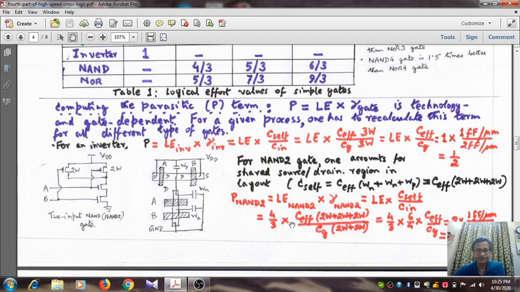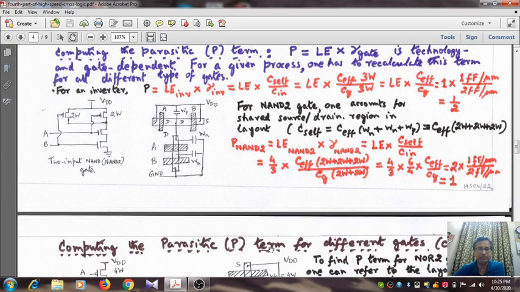And the logical effort of a 2 input NAND gate we have earlier calculated, it is 4 by 3. Effective capacitance is 1 femtofarad per micrometer, CG is 2 femtofarad per micrometer. So 4 by 3 into 1 by 2 and this is 6 by 4. So this becomes 1. So the parasitic term for a 2 input NAND gate is nothing but 1.